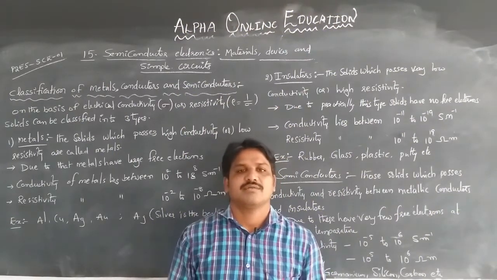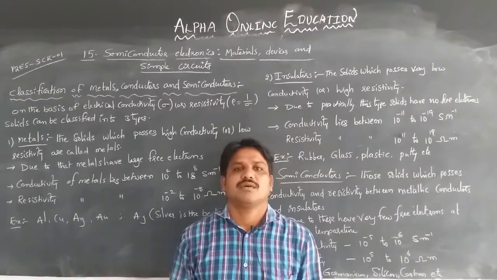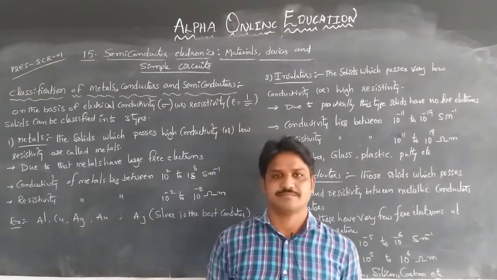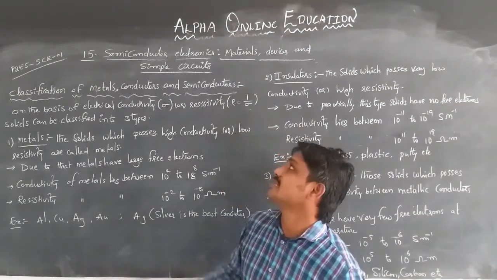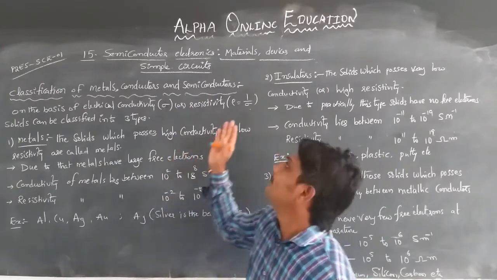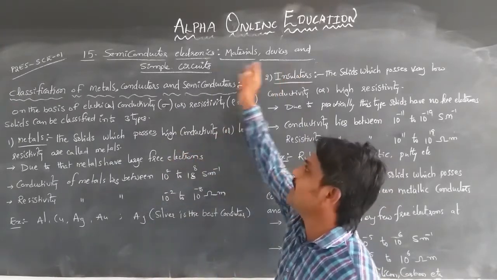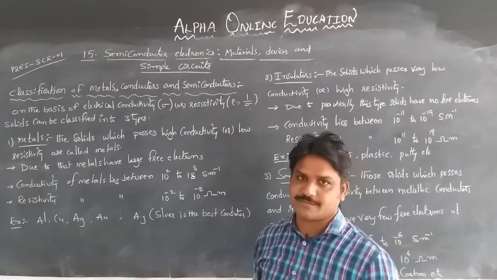So, in that we are going to discuss about intermediate second year. The 15th unit will be Semiconductor Electronics, Materials, Devices and Simple Circuits.